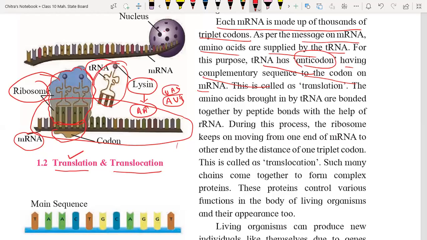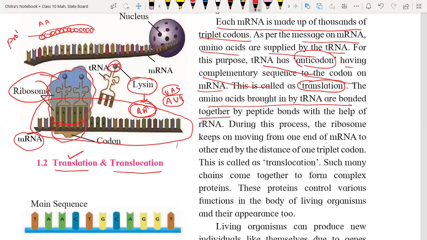The amino acids carried by the tRNA are bonded together. See this lysine molecule on the top of the tRNA, that round structure is nothing but the lysine molecule, and lysine is an amino acid. So for each triplet codon, one by one a tRNA will come and release its lysine molecule over here. Such amino acids will combine with each other to form the protein. So this is nothing but the protein.